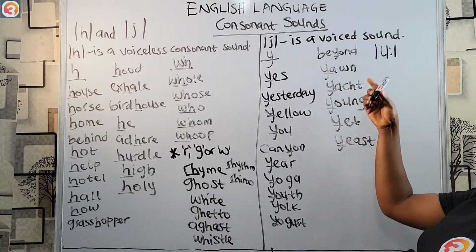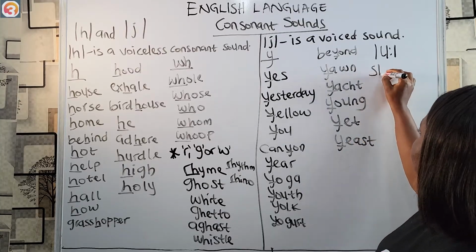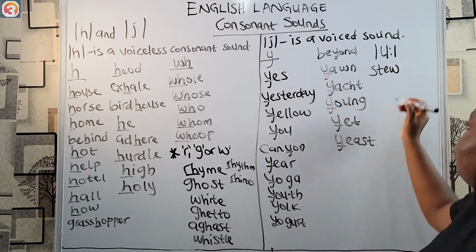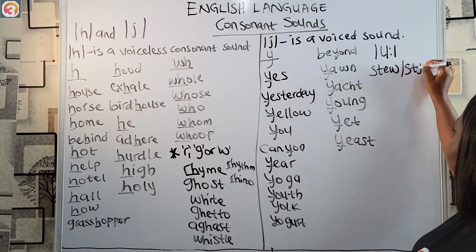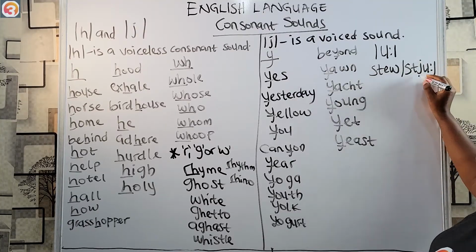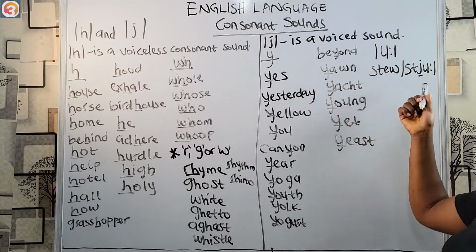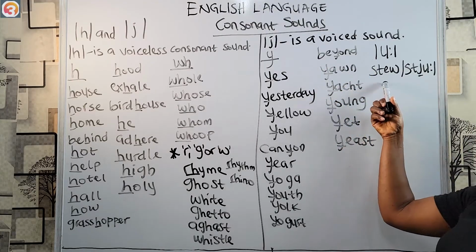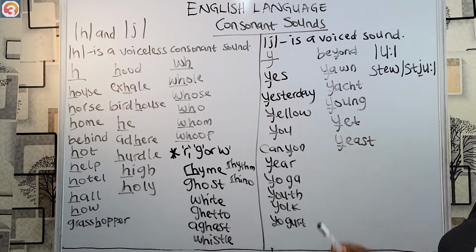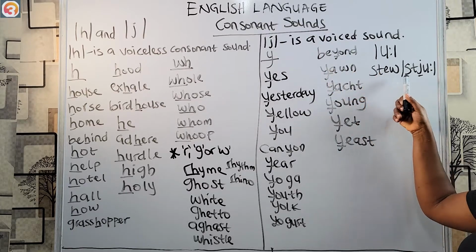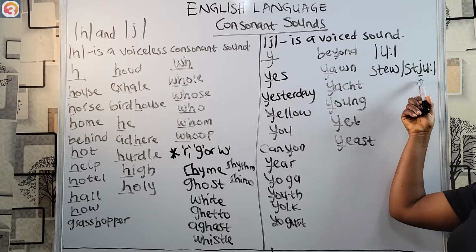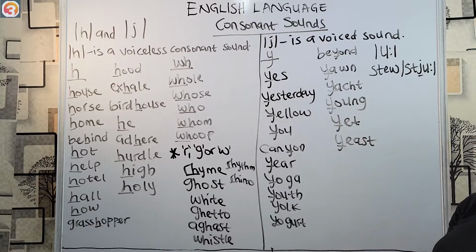We use it to deepen the sound. For example, stew. If you were to transcribe this, we have this consonant sound here, stew. So this is not stew, but stew. If this consonant sound wasn't there, it would have been stew. But with the presence of this consonant sound, we pronounce it stew.